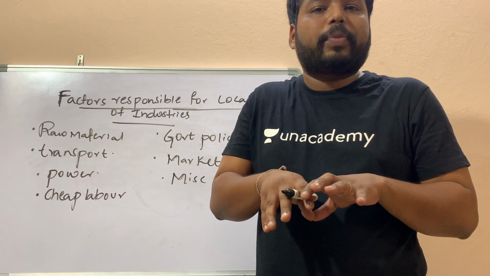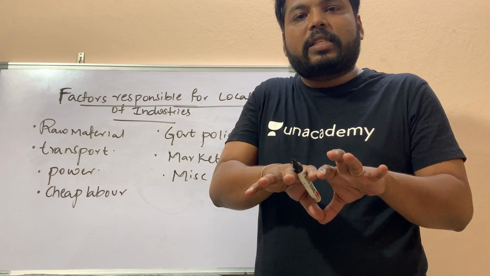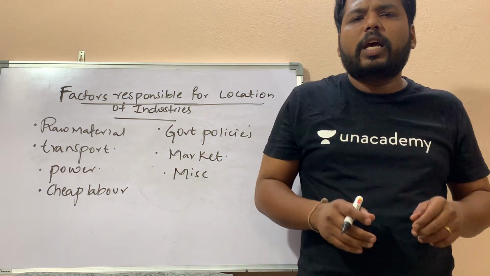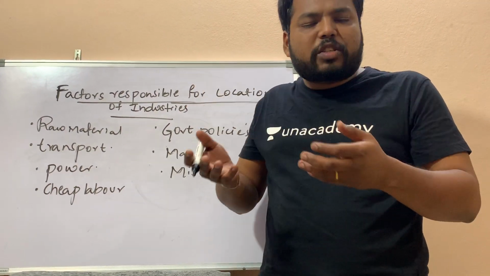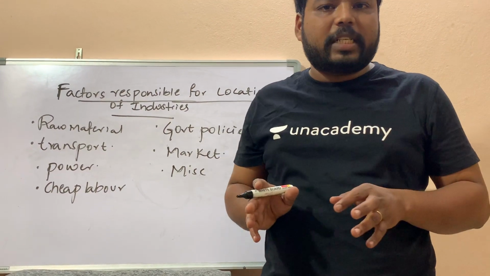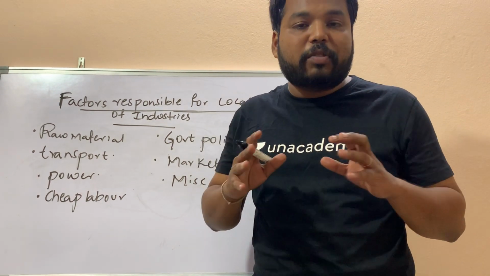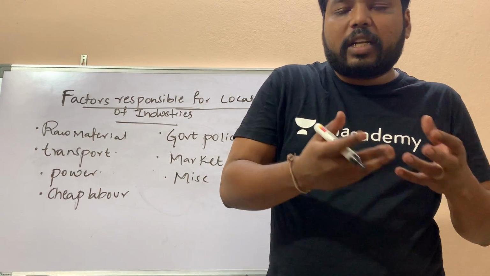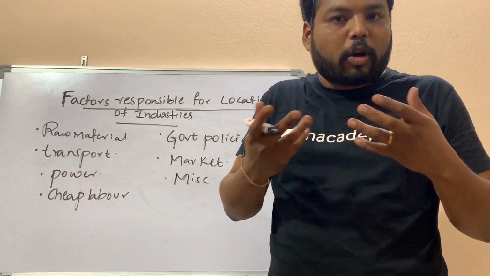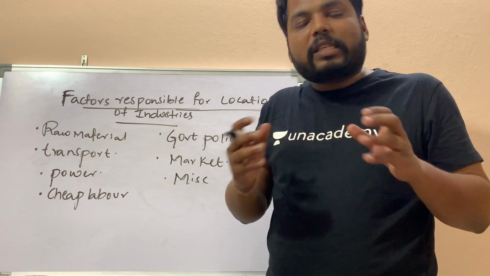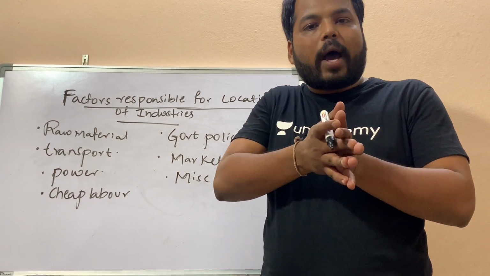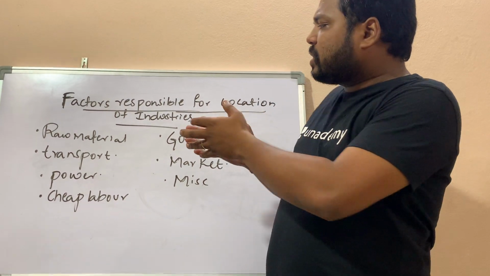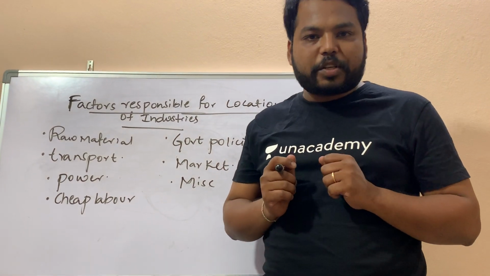In a similar way, raw material based industries are highly important for us. We have two different types of industries. One is raw material based, those dependent upon direct raw materials. But there are other industries which are dependent on other industries, like ancillary industries. The example is the automobile industry. Clear? Every industry requires some basic things, and we will be discussing those basic things in this lecture.